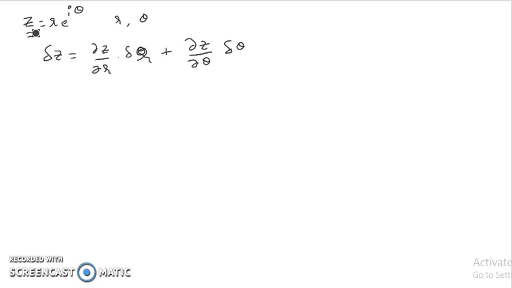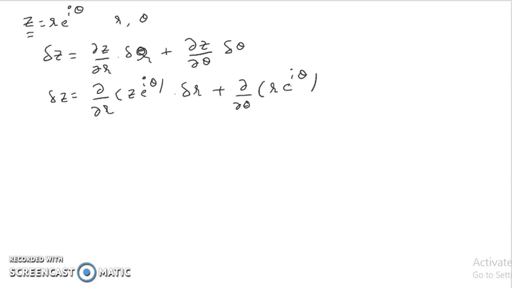Since z is r e to the power i theta, if we differentiate with respect to r we get e raised to i theta delta r, plus, with respect to theta, i r e to the power i theta delta theta.